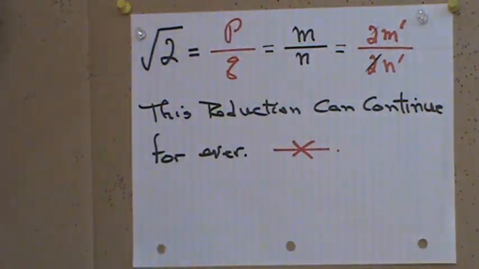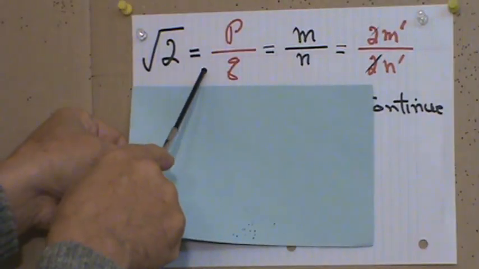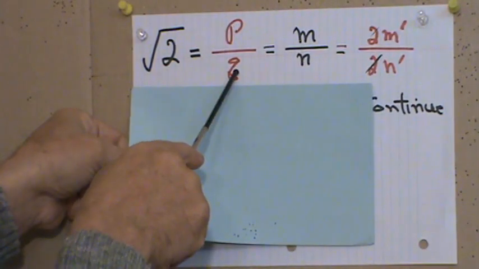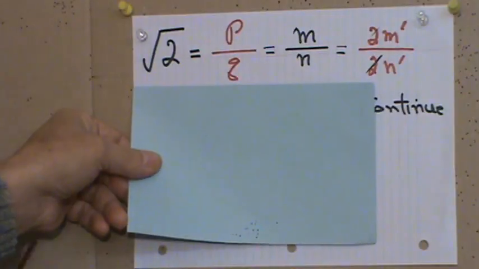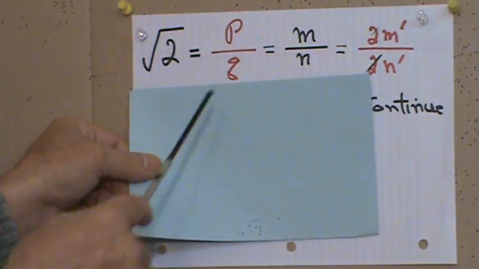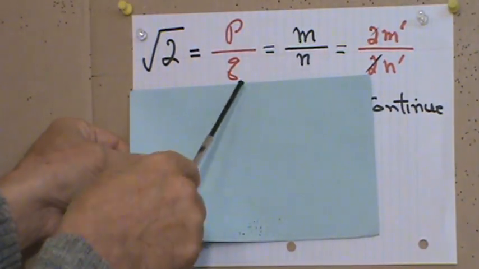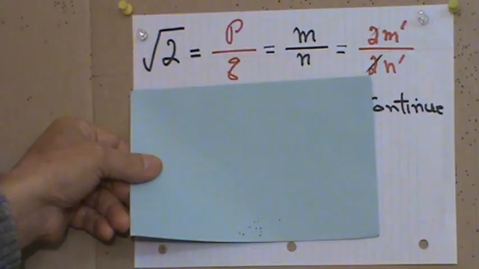Now look what happens here. The square root of 2, we started with it in the form of P over Q, where P and Q are integers. Then we simplify because they have 2 in common, so we end up with the square root of 2 in the form of m over n, which is the simplified form of that.